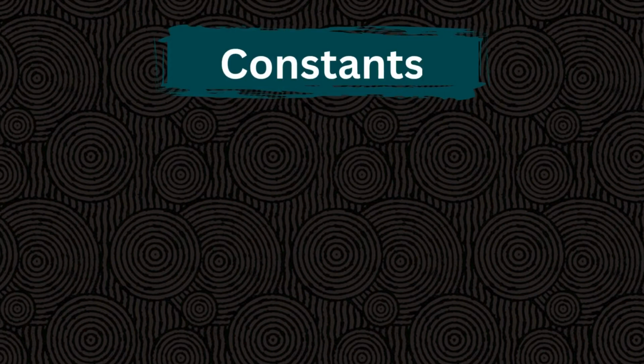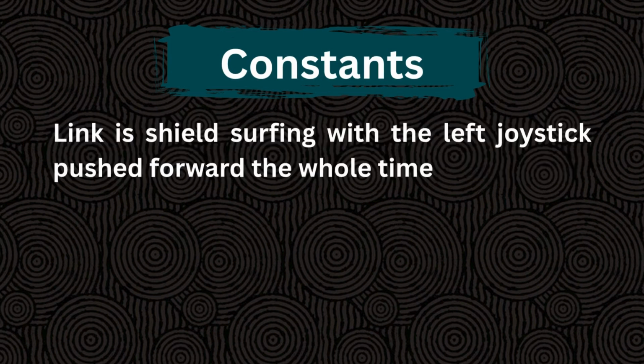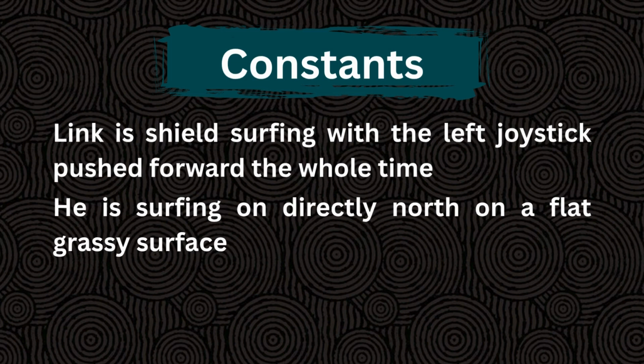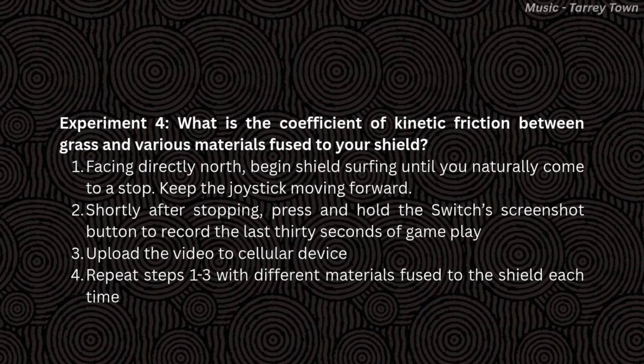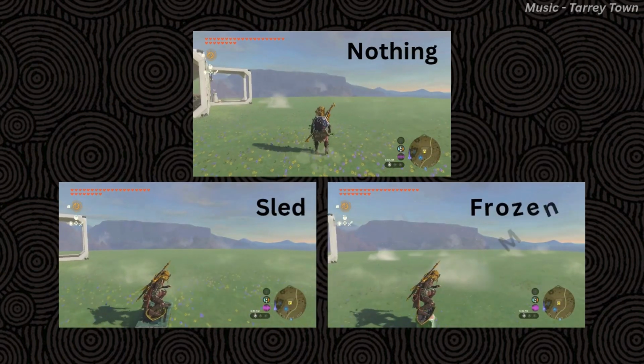Here are the experimental constants. Link is shield surfing with the left joystick pushed forward the whole time. He is surfing directly north on a flat, grassy surface. Here's the procedure. Here's the experiment.